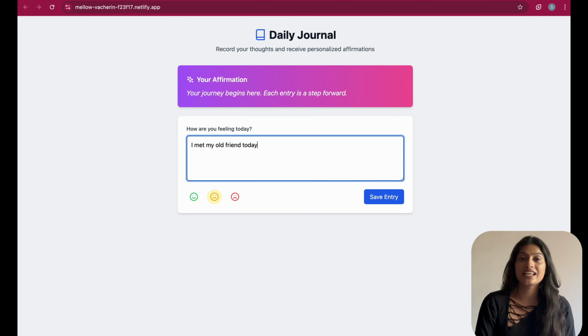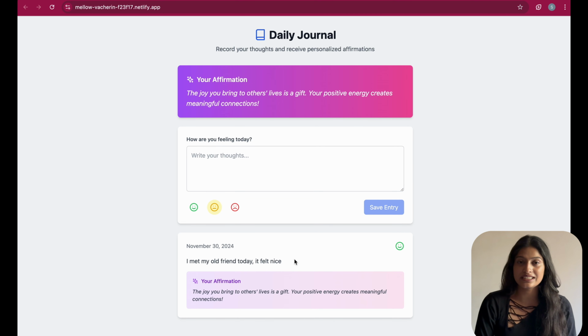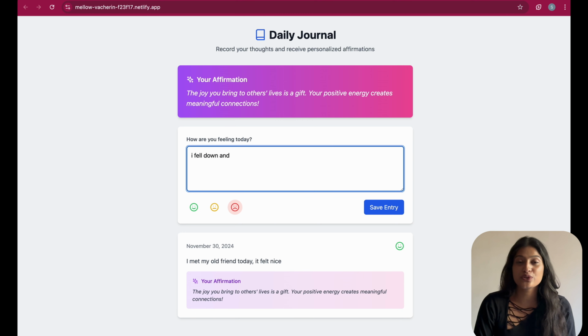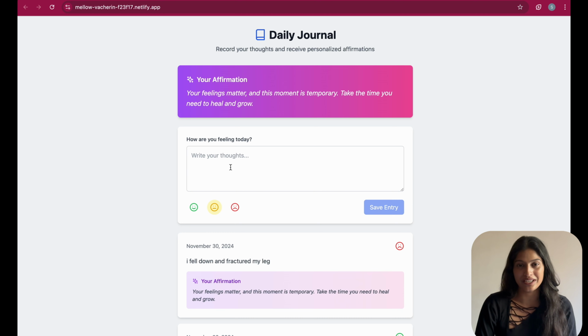Bolt really makes it easy to build and deploy full stack web applications, handling all the technical details so I can focus on creating. I encourage you all to explore Bolt.new and see what kind of projects you can build.